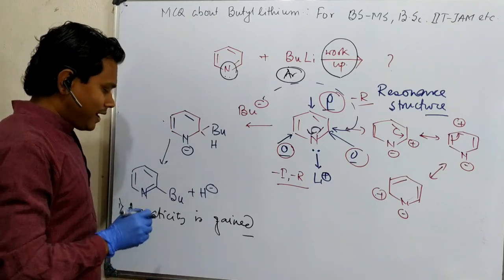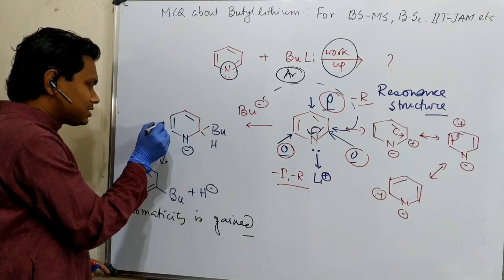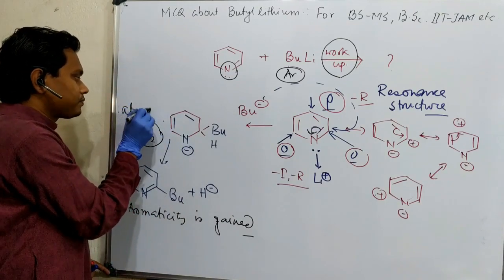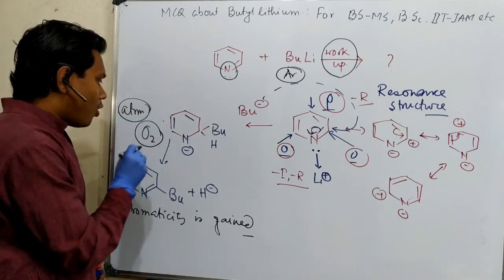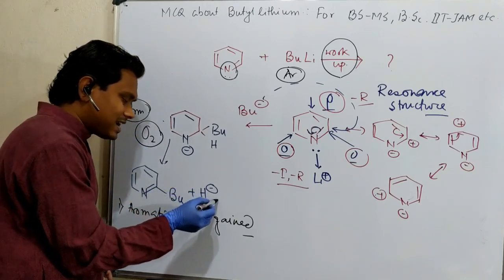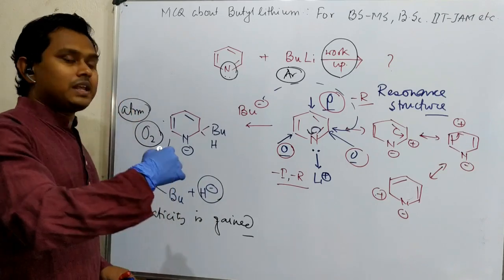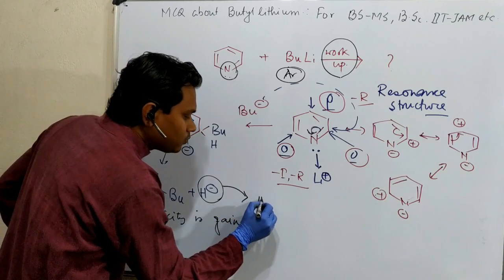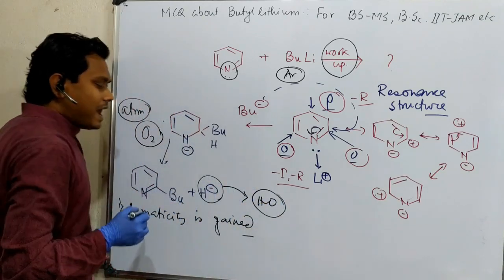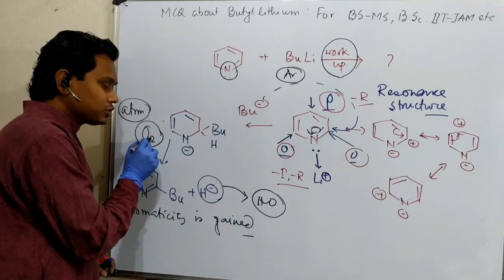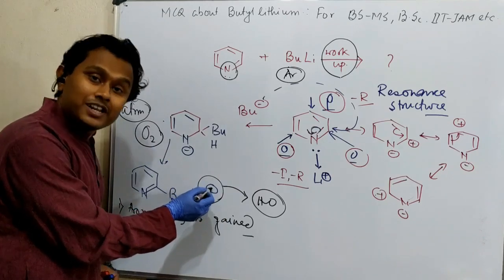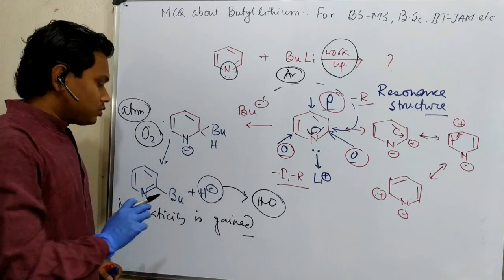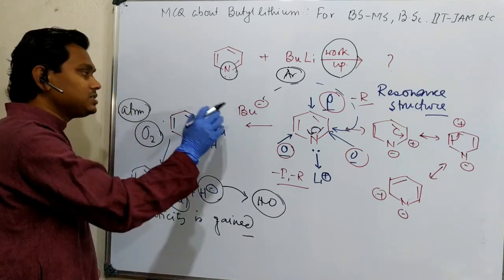So at that time what happened? This thing could be done by atmospheric oxygen also. Oxygen is an oxidizing agent, and hydride is an excess electron. So taking the excess electron, it could be converted into something like water. This is oxidation. And another thing, oxygen is more electron rich, so this electron will be preferentially stabilized on oxygen compared to this hydride. Fine. So that is the reason that this reaction will occur.